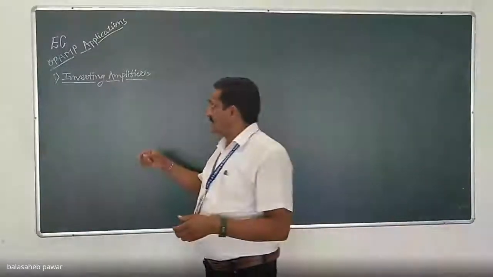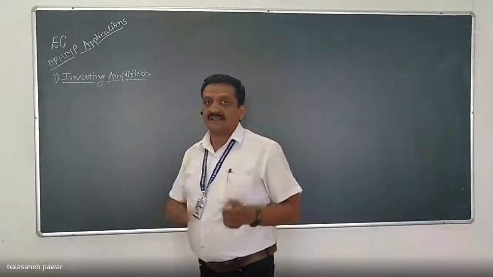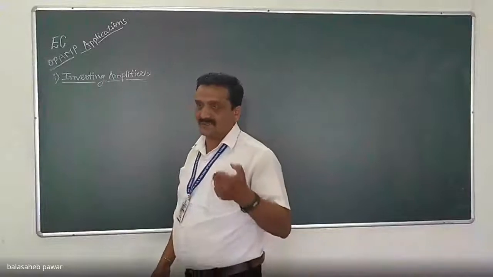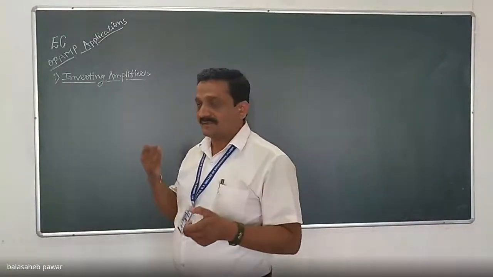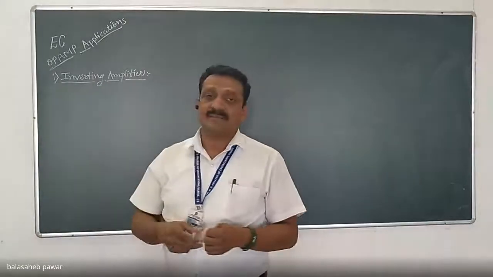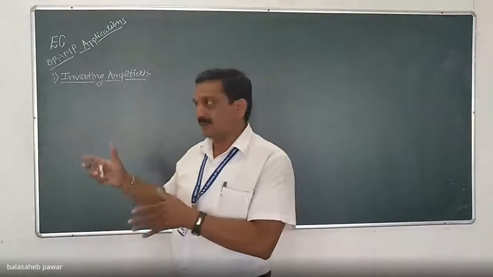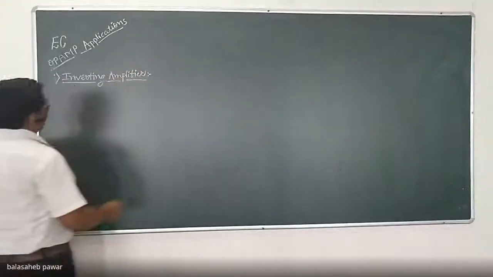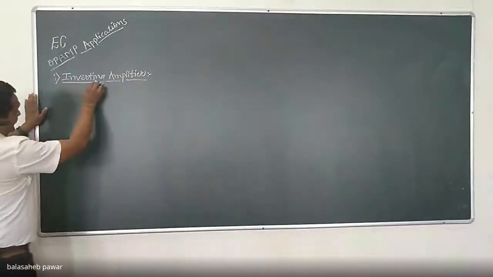As well as we are calling it an amplifier, there should be some amplification compared to the input signal, with some amplification factor. That's why we call it an amplifier. Now, what is the meaning of inverting amplifier?